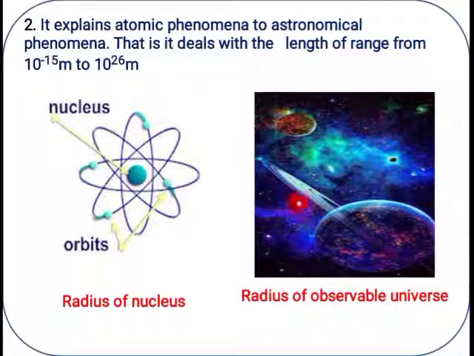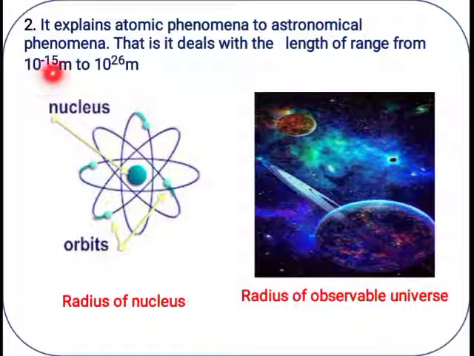So the size, mass, length, whatever physical quantities we consider, they are huge. So physics explains atomic phenomena to astronomical phenomena, that is, it deals with the length range from 10 raised to minus 15 meter to 10 raised to 26 meter.